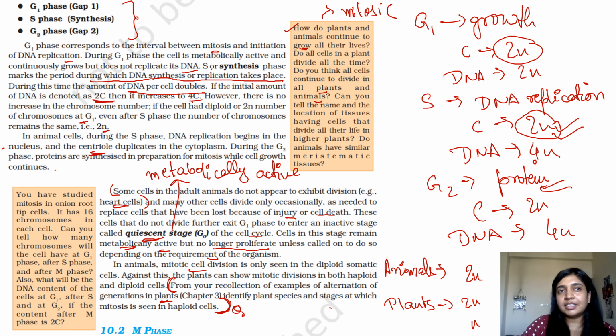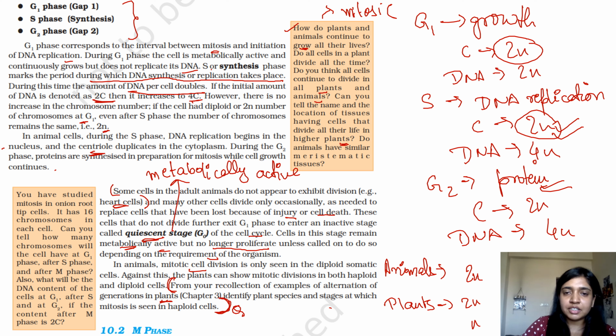But then there are also cells which have stopped dividing, like the skin, right? And in plants, meristematic tissue, apical meristem, specifically shoot apical meristem and root apical meristem, are dividing, but fully differentiated cells like the cells of your leaf, once they have gained their function, do not divide, right? Can you tell the name of the location of the tissues having cells that divide all their life in higher plants? I've already told you: apical meristem.